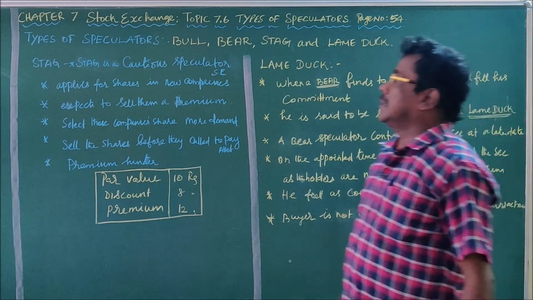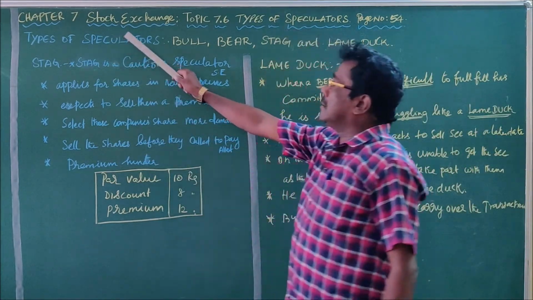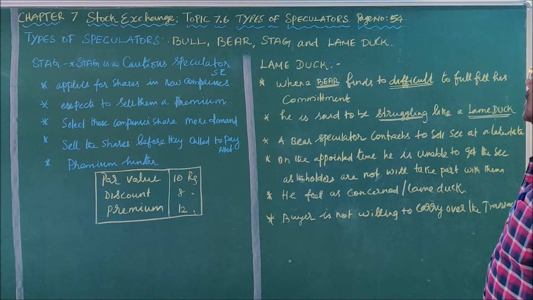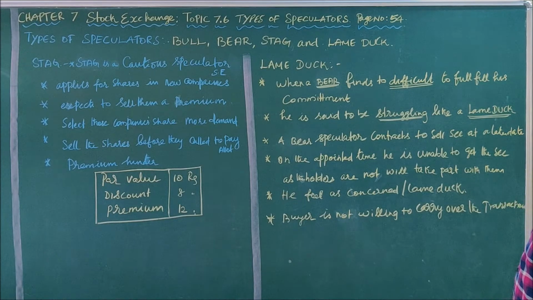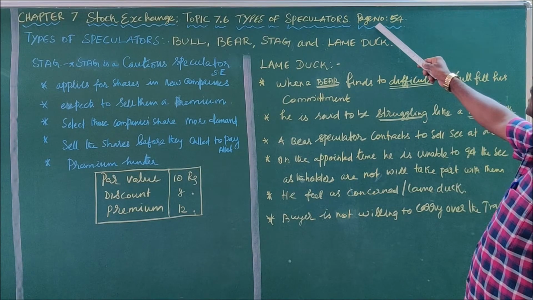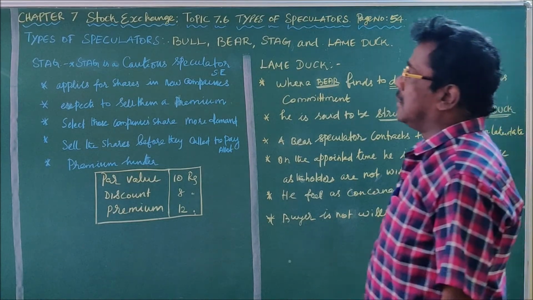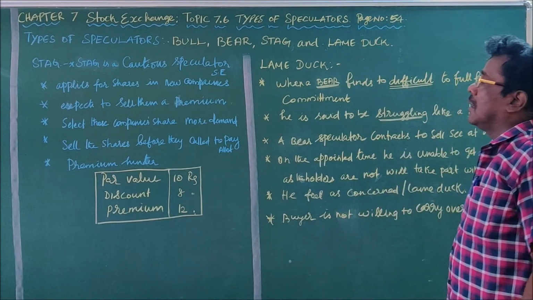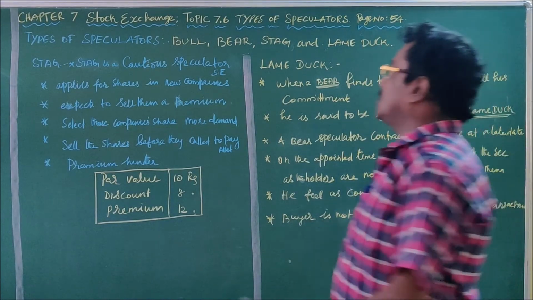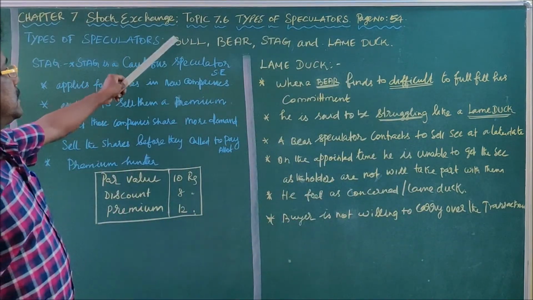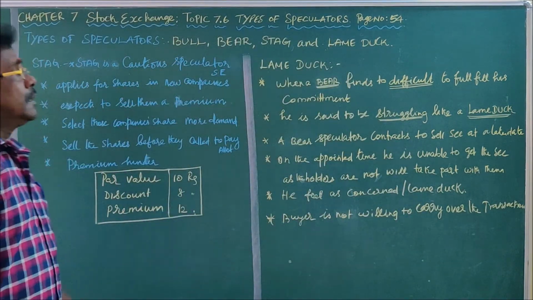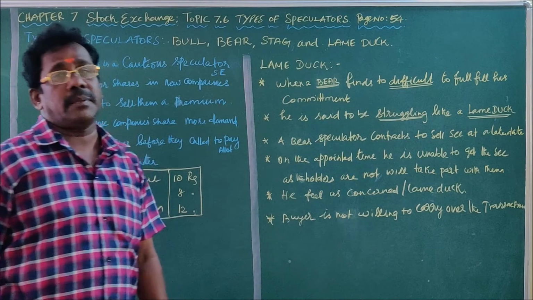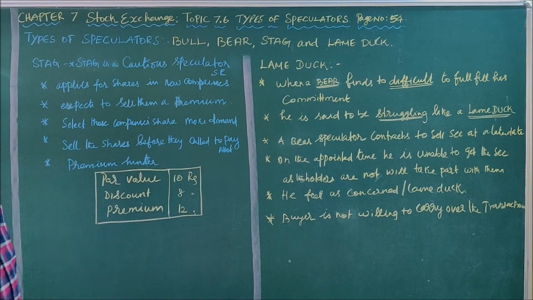Yes, listen students. In the previous class we saw chapter 7, stock exchange, topic 7.6, types of speculators, on page number 54 in our textbook. There are 4 types of speculators. Out of the 4 types, we saw 2 types on the previous day, that is the bull and the bear. The remaining 2 speculators, named stag and lame duck, we are going to see now.